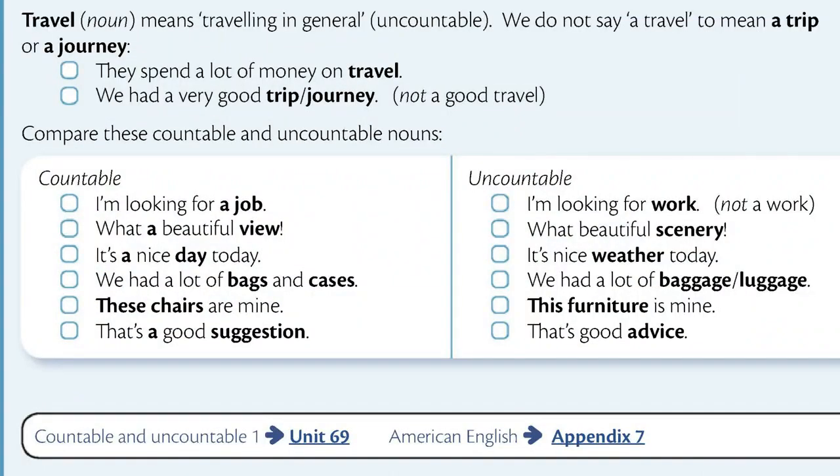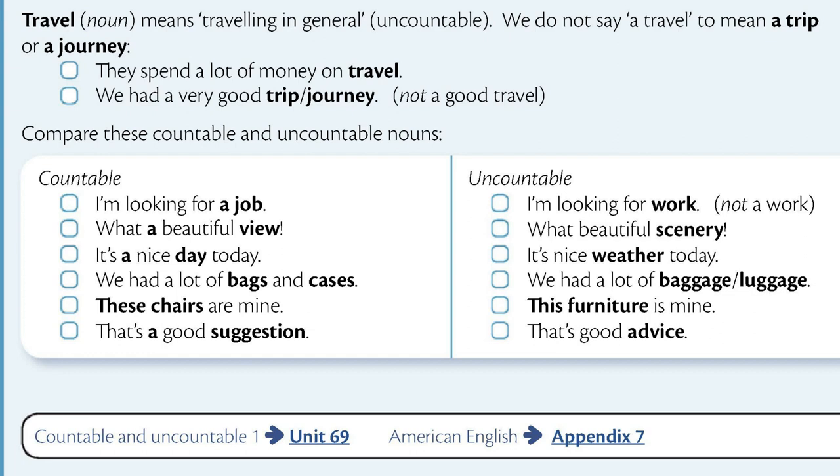Compare these countable and uncountable nouns. I'm looking for a job. I'm looking for work. What a beautiful view. What beautiful scenery. It's a nice day today. It's nice weather today. We had a lot of bags and cases. We had a lot of baggage. Or, we had a lot of luggage.